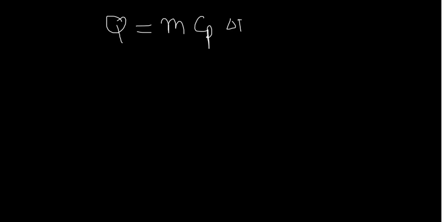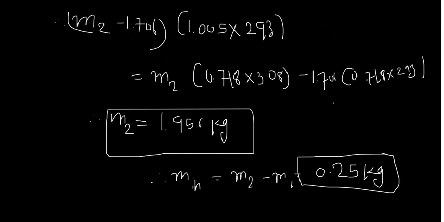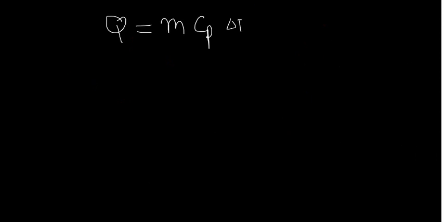It is written in the question, that's why I underlined it. Air and tank are both at the same temperature while filling. So when there is a filling process of air in the tank, there is no temperature difference, and if there is no temperature difference, that means no heat transfer.